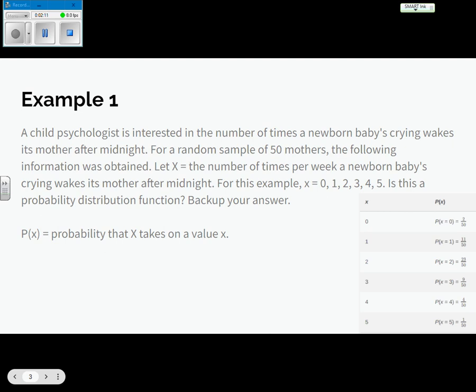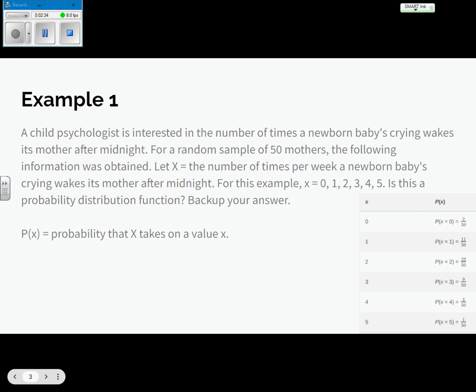So in this example, X is going to be 0, 1, 2, 3, 4, or 5. Hopefully, well, that's over a week. I would definitely need something higher for my kids. They woke up about every night. So I just want to know, is this a probability distribution function? It's just a simple yes or no, but you'll have to back your answer.